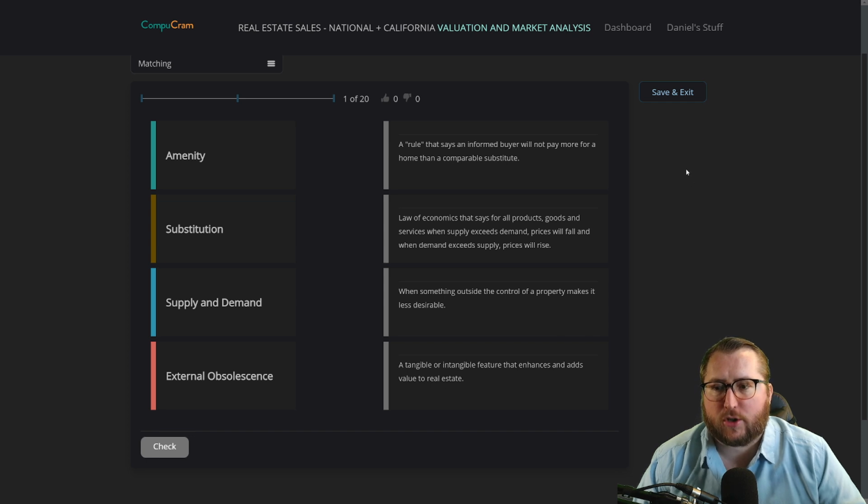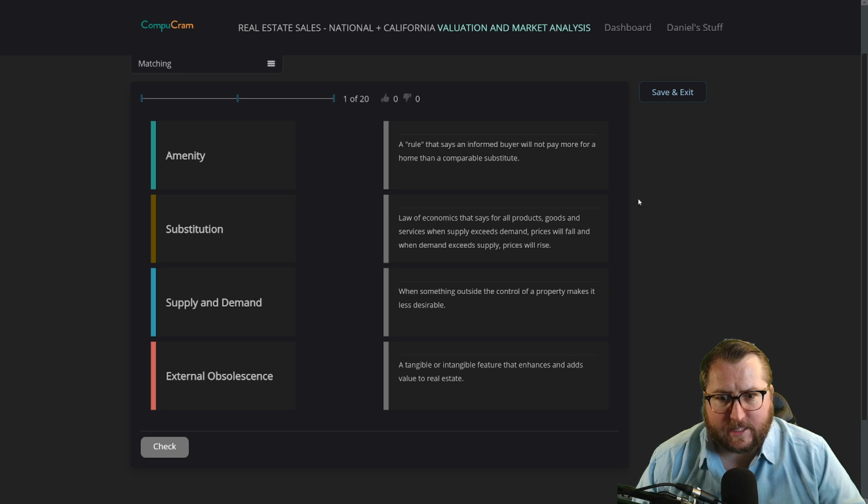All right, here we are with our first 4 vocabulary words: amenity, substitution, supply and demand, external obsolescence. Those are our words. Here are our definitions. We're going to match up each one to each one.